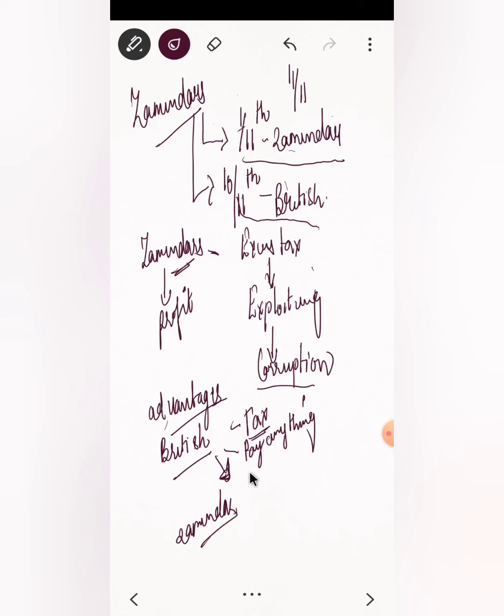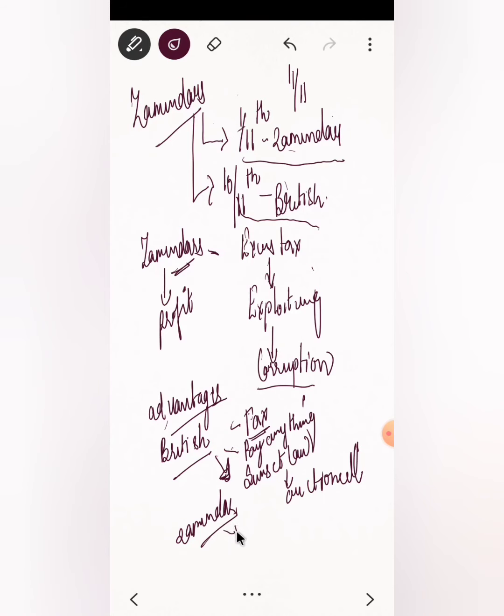So they came up with something called the sunset law. That means that if a zamindar is not able to pay the tax before the sunset of the decided day, his land was auctioned and sold. So this was another important thing. So British got taxes by sitting at one place. They received their taxes. They did not have any responsibility. They did not have to invest in the land. They did not have to look after the law and order of the particular area. All these were advantages for the British, right?